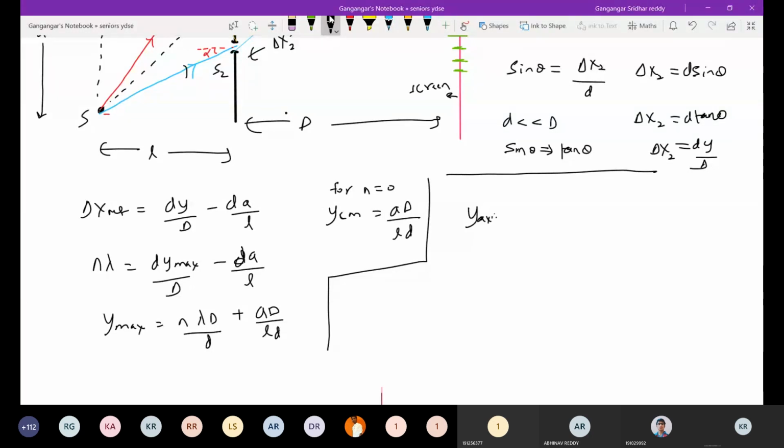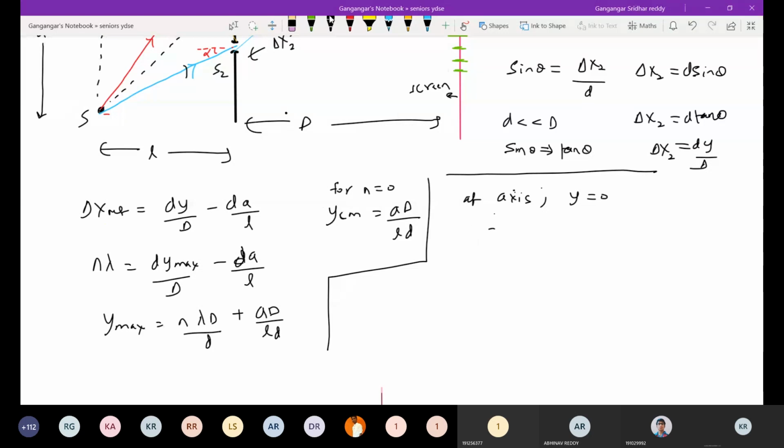So I should put y equal to 0 at the axis. What is the order of interference? At the axis, y will be 0.